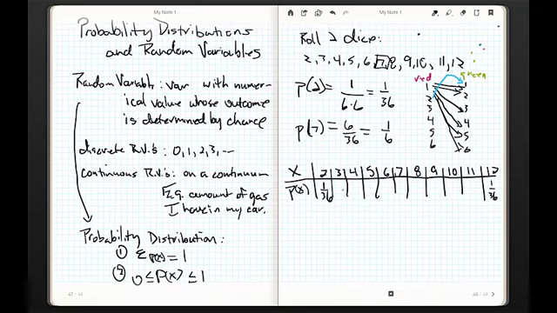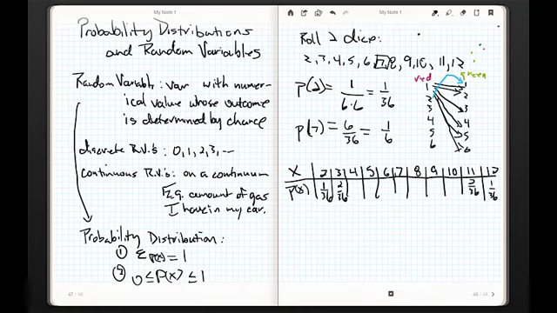All right, so let's think about a 3. I can roll a 3 by rolling a 1 and a 2, or a 2 and a 1. No other ways. It's not like I can roll a 3 and a 0 or a 4 and a negative 1. That doesn't make sense. So there are 2 out of 36 ways to do that. Think about an 11. Wouldn't that be exactly the same thing? A 6 and a 5, a 5 and a 6. So I get 2 out of 36.